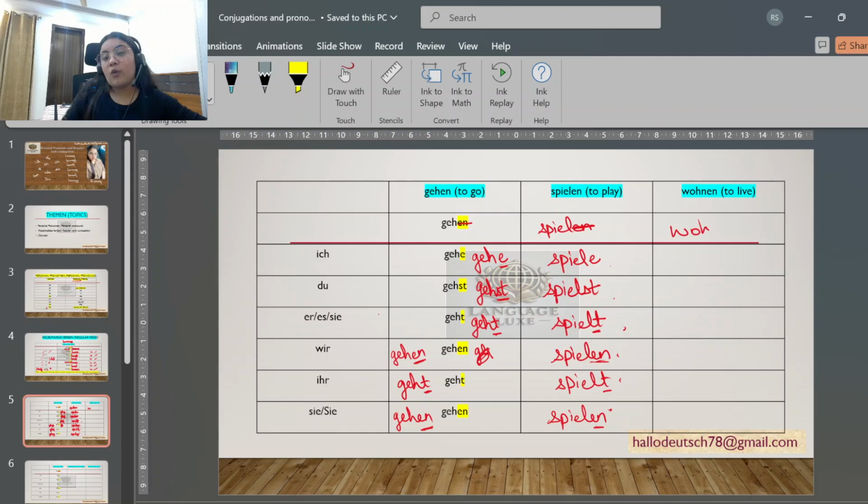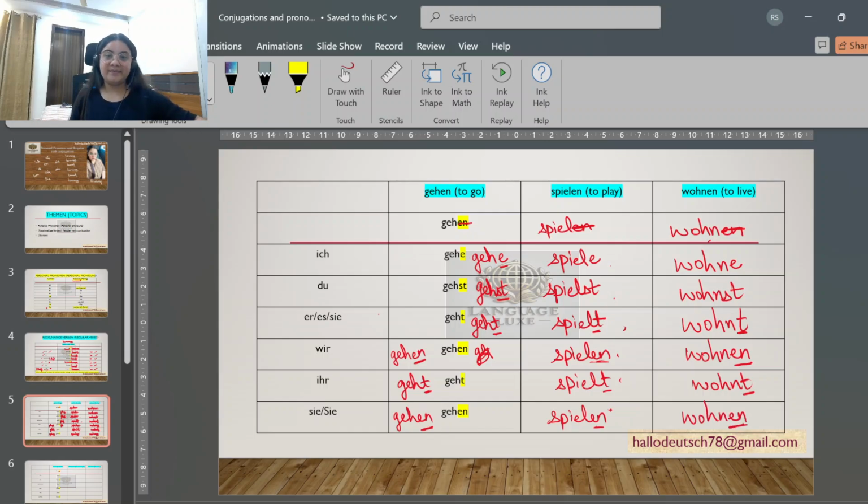Next verb is wohnen. Wohnen means to live. Now we'll remove the en. We are left with wohn. So with ich it will be wohne. With du it will be wohnst. Er, sie, es will be wohnt, te. Wir wohnen, infinitive form. Ihr wohnt, te, then sie wohnen, en.